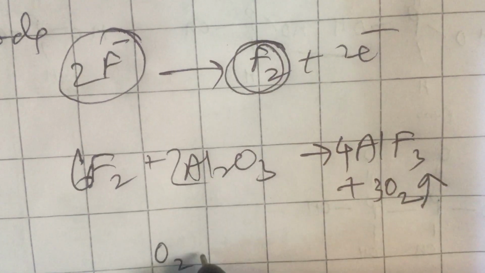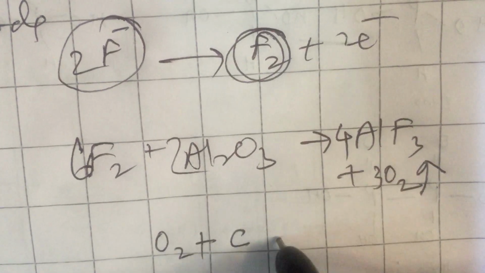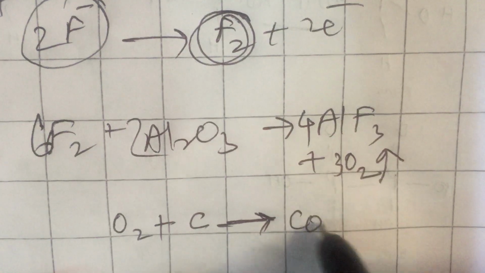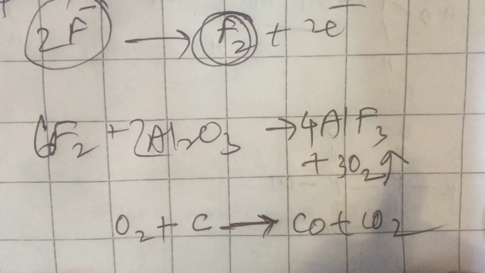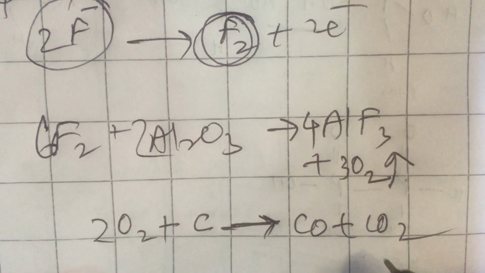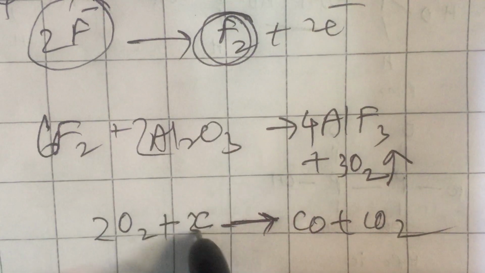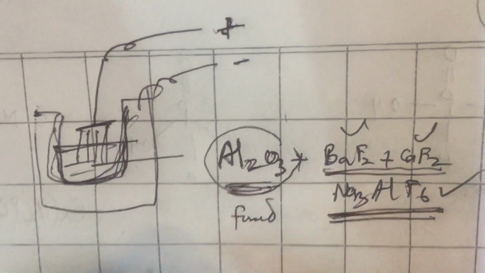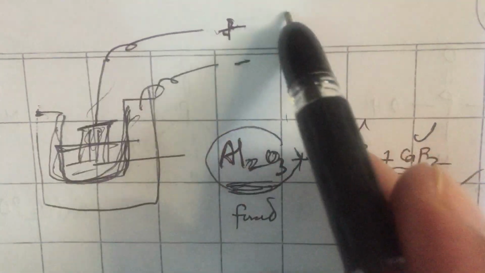The oxygen gas which is evolved will eat away the carbon rods. The anode is a carbon rod and it will give CO and CO2 mixture. Therefore the carbon anode has to be frequently replaced in the process.